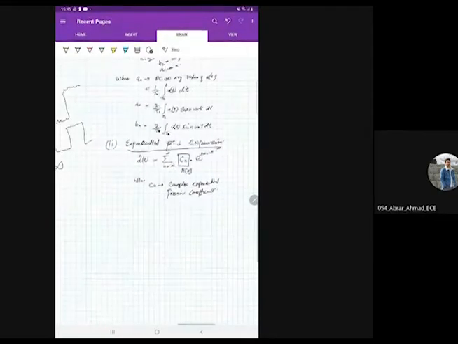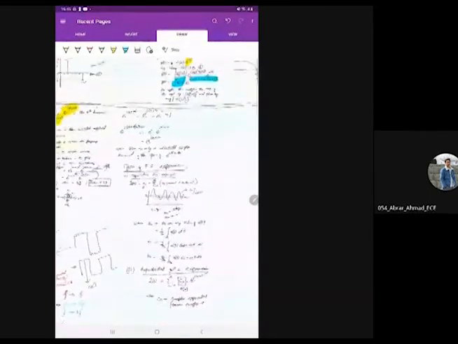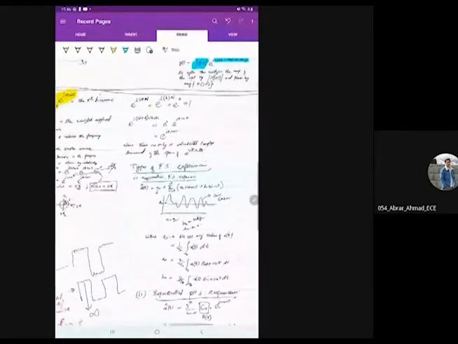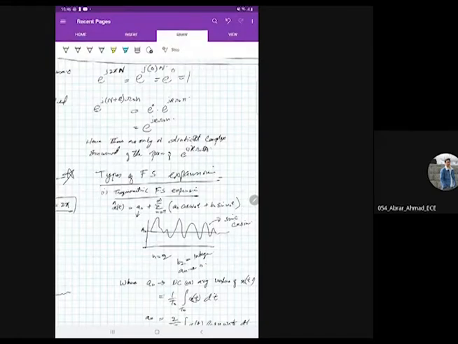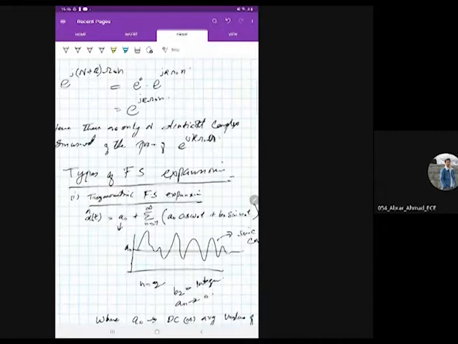I said that there are only n distinct complex sinusoids of the form e raised power j k omega naught.